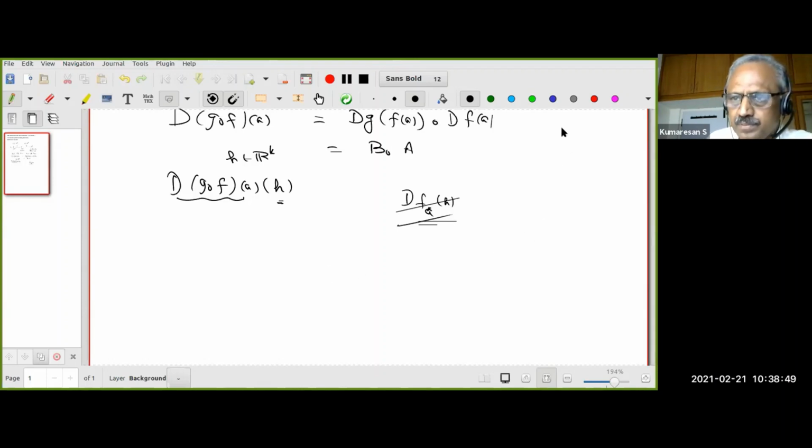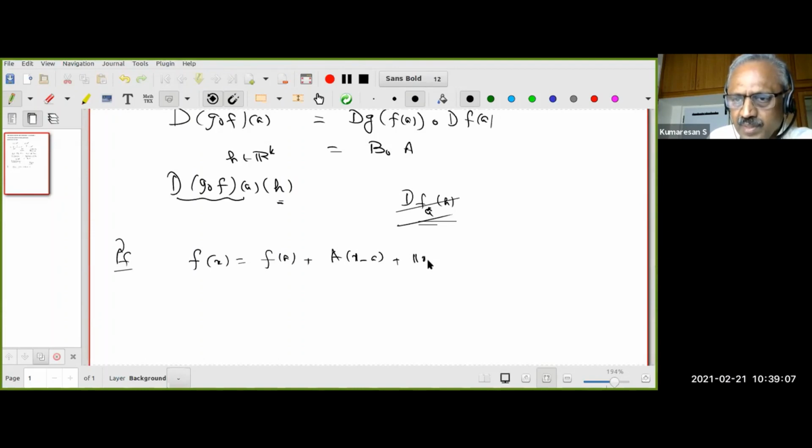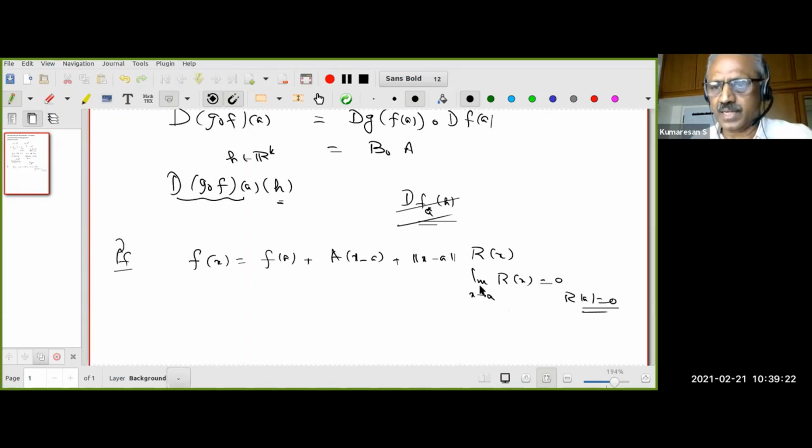So are you ready for the proof? Okay, the proof is, as I said, a basic idea. We said that since f is differentiable at a, I know I can write f of x as f of a plus the derivative applied to x minus a, plus the norm of x minus a, whichever norm you want, I don't care, times r of x. What do I know about r of x? The limit of r of x as x goes to a is 0, and we also define r of a to be 0. Okay, because r of x can be defined by this equation for x not equal to a. That's what we have seen.